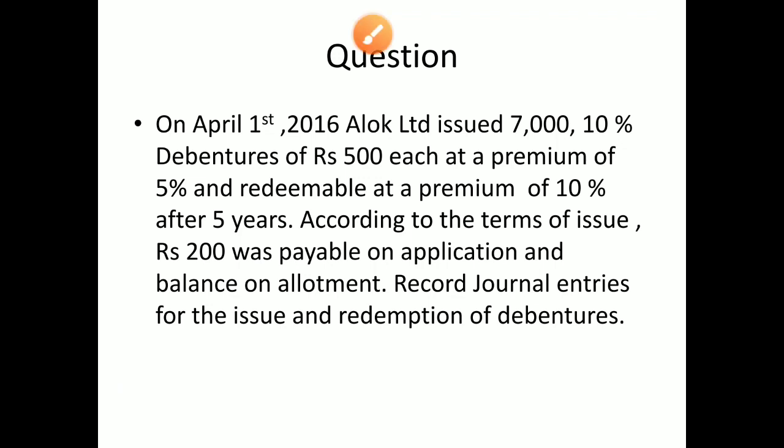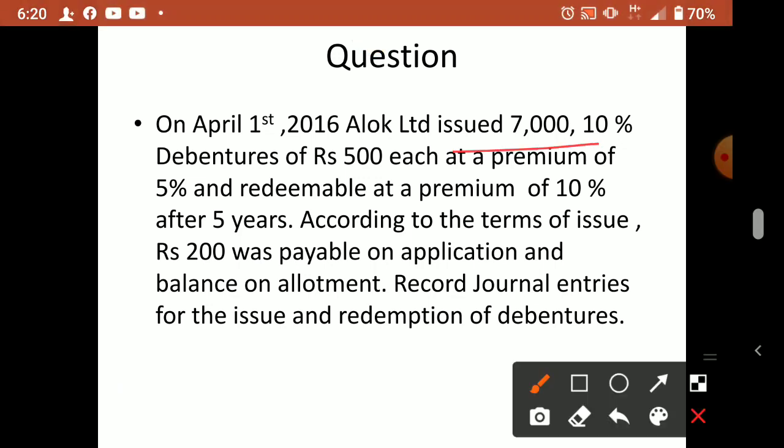So another question I put here: issued 7,000 10% debentures of rupees 500 each. So 7,000 is the number of debentures issued, 500 is the value, at a premium of 5%. So how is it issued? At a premium of 5%. So 5% of 500 is 25 rupees. Okay, so the issue price becomes 525. When it is a discount, you subtract it after calculating the percentage. If it is a premium, you add it.